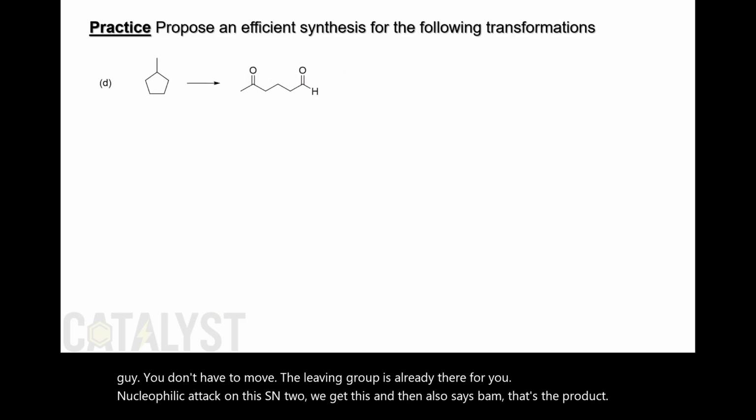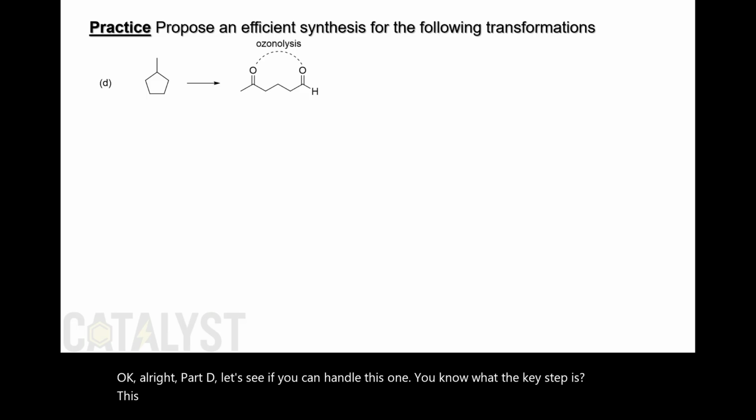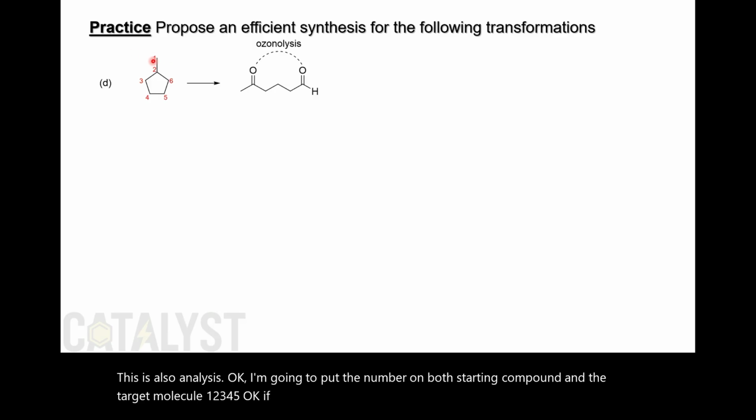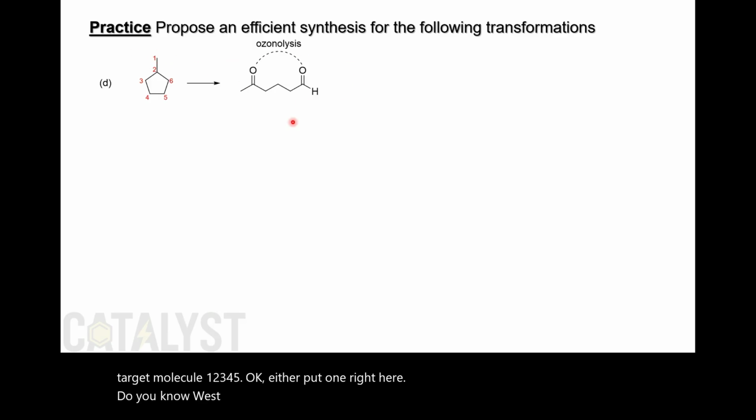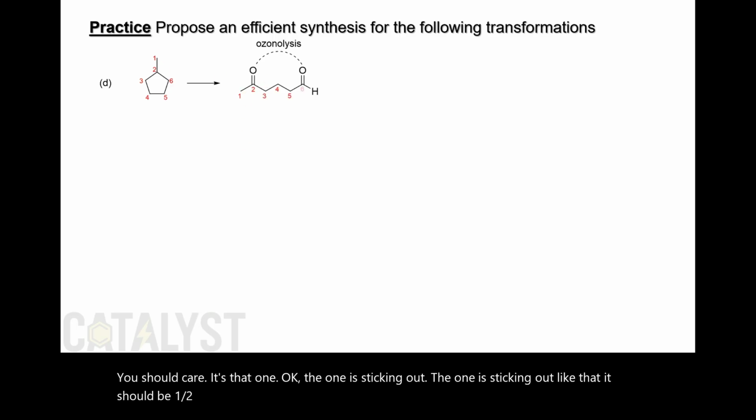Part D. Let's see if you can handle this one. You know what the key step is? This is ozonolysis. I'm going to put numbers on both the starting compound and the target molecule: 1, 2, 3, 4, 5. If I put 1 right here, do you know where the 1 is in this compound? You should guess it's that one, the one sticking out like that. It should be 1, 2, 3, 4, 5, 6. Carbons 2 and 6 used to be connected.